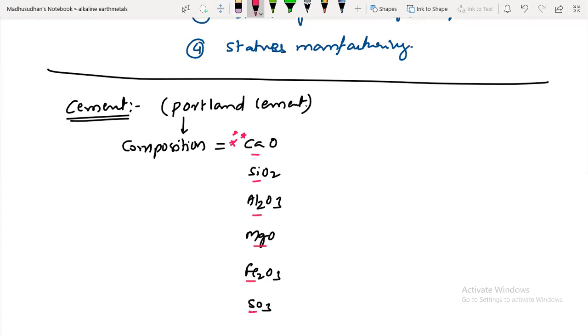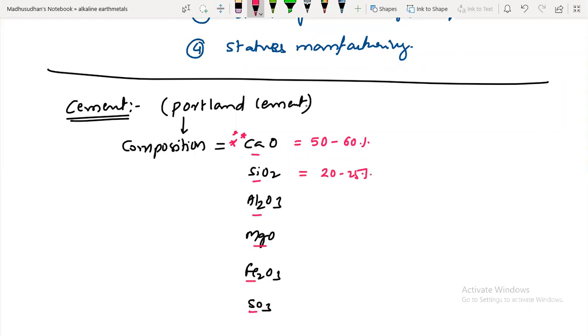This total is equal to 100%. Calcium oxide is majorly present, 50 to 60%, and silicon dioxide, that is sand, 20 to 25%.